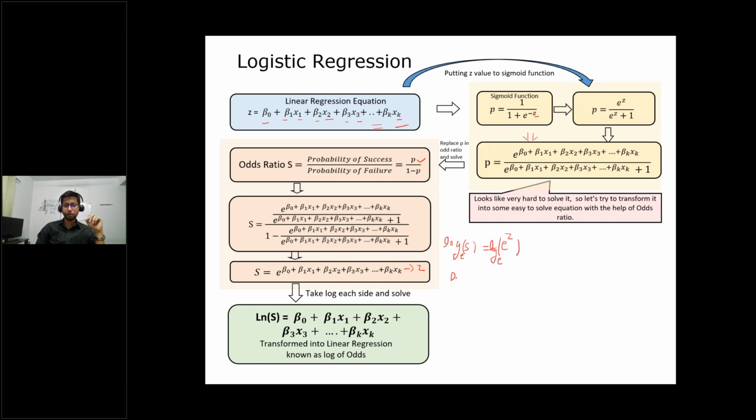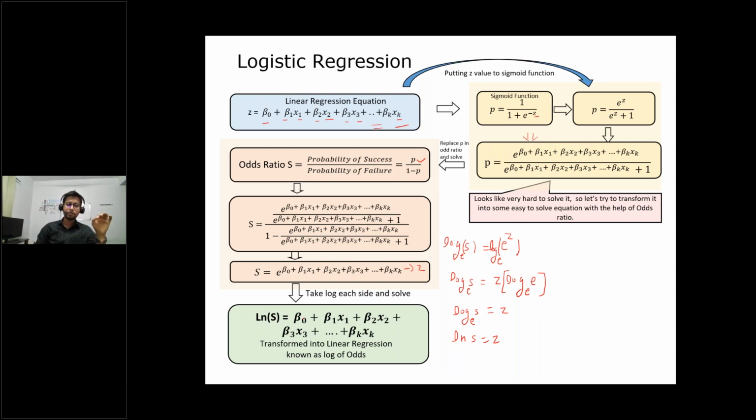It becomes log base e of s is equal to z times log base e of e, and this is nothing but 1, right? If the base and this value are the same, it becomes 1. So it becomes z. And this log base e you also write as ln s is equal to z, right? And this is what happens here. A little bit of mathematics is involved here, so just for your understanding, I explained this.